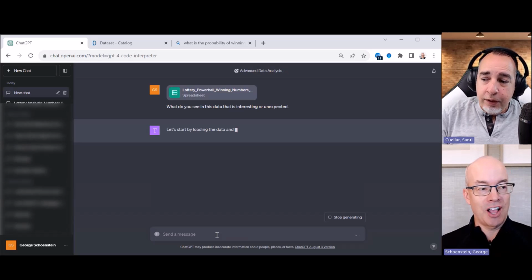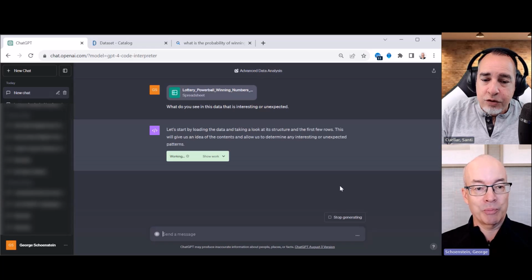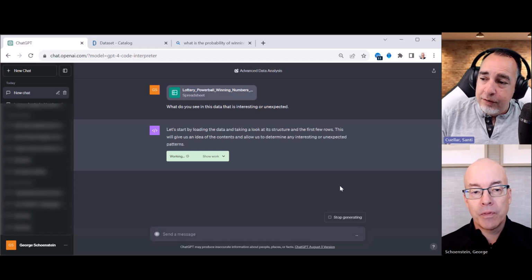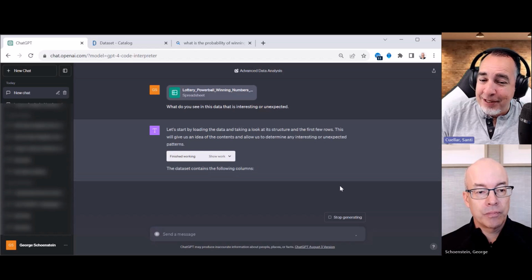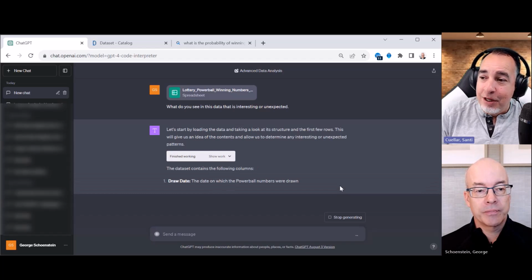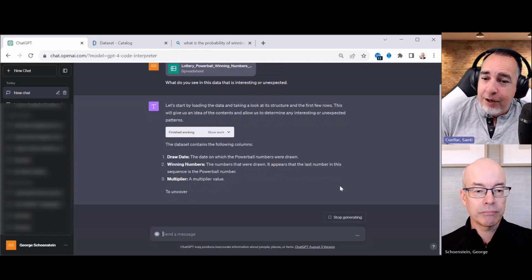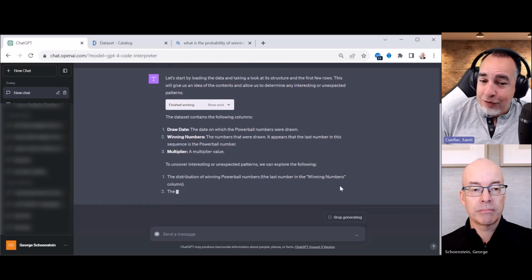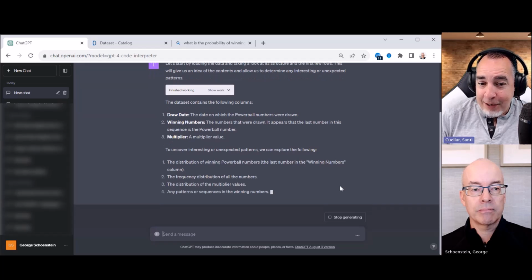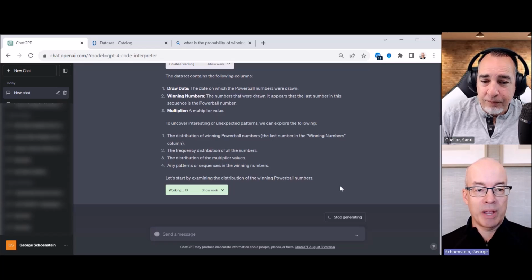We're doing this live. If you look on the left-hand side, you can see we already played around with this once before, but let's see what happens. This is great because you're using what's called natural language processing before our eyes. We're using natural language to give this bot instructions, and not only is it reading your instructions, but it's comprehending. This is what AI is all about. We're looking at it right before our eyes. And it takes a similar process no matter what data you load.